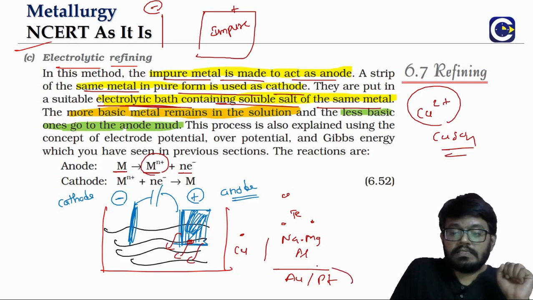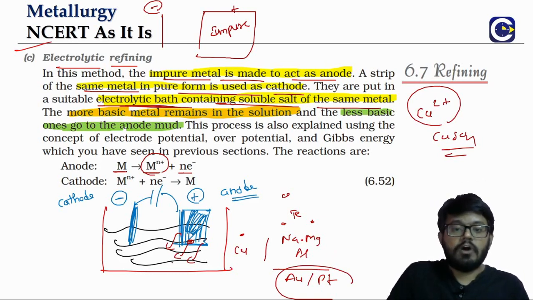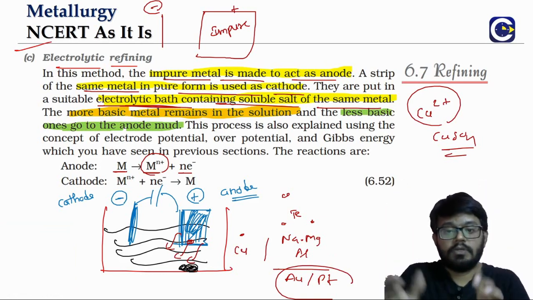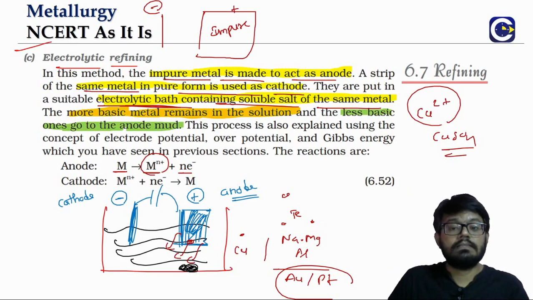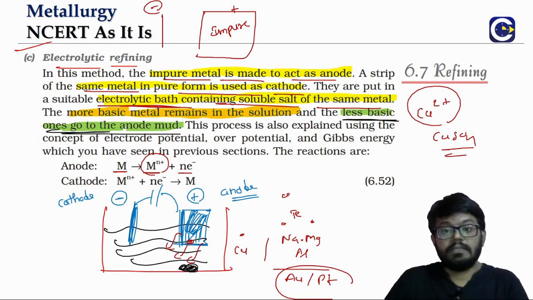Whereas the less reactive ones like gold and platinum will be left behind. In fact, at the end of the electrolysis, they will be depositing at the bottom, wherever you have the anode. So we'll call them the anode mud. So the less basic metals will be deposited.